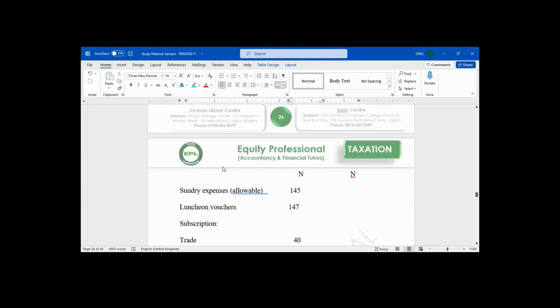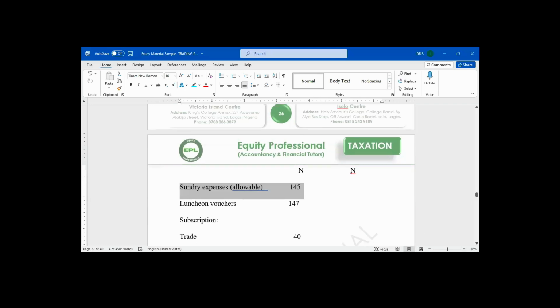One is sundry expenses allowable. Is this one allowed? It is allowed because it even said allowable. Lunch voucher means the lunch given to staff. Is it allowable? It is allowable. Part of the general expenses, you have subscription.